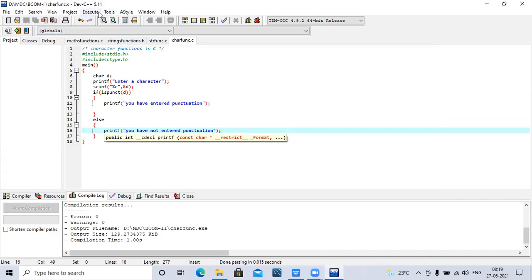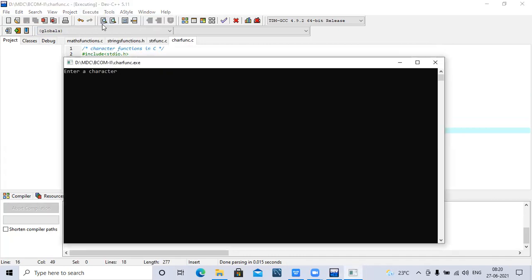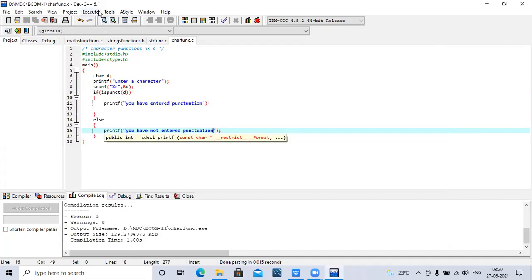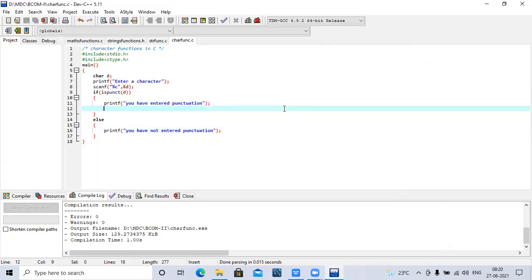If I entered anything, for example, a space, or a parenthesis, this symbol, we have entered the punctuations. If I enter a number, we have not entered the punctuation. So this is how we can get it. So these are all the different kinds of character type functions.